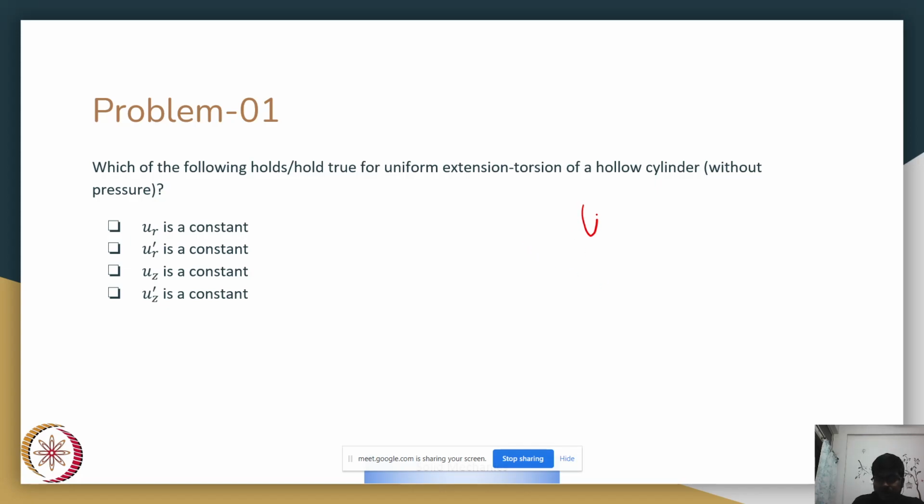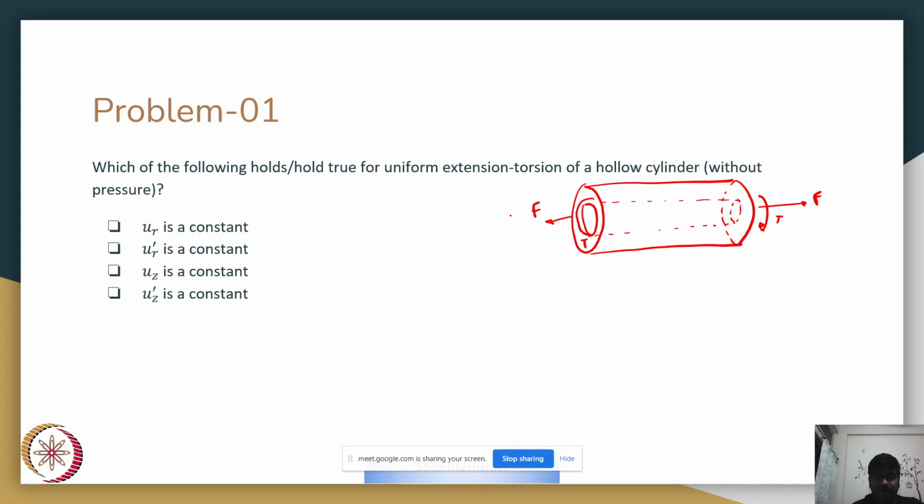So we are given this is our hollow cylinder, and we are told that there is no pressure acting internally, and the hollow cylinder is under uniform torsion and extension. This is what we are given, and we are asked which of the following holds true.